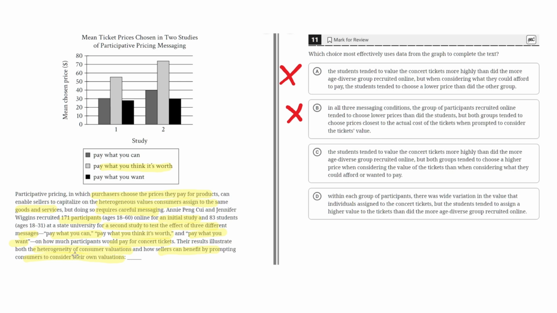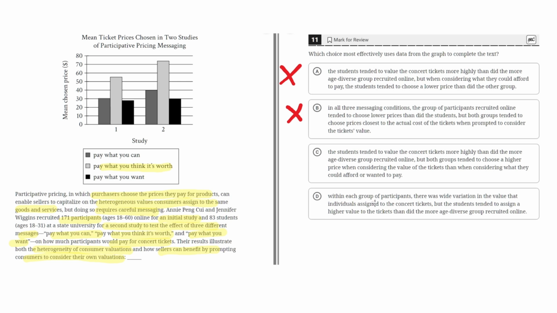So this shows how there are differences among consumer valuations, this first part of the sentence, where the students tended to value the tickets more than the age-diverse group, and it highlights how sellers can benefit by prompting consumers to consider their own valuations. So highlighting that the groups tended to choose a higher price when considering the value of the tickets than when considering what they could afford or wanted to pay. So overall, C seems to be the correct answer.